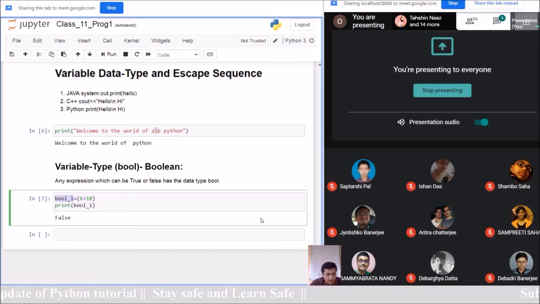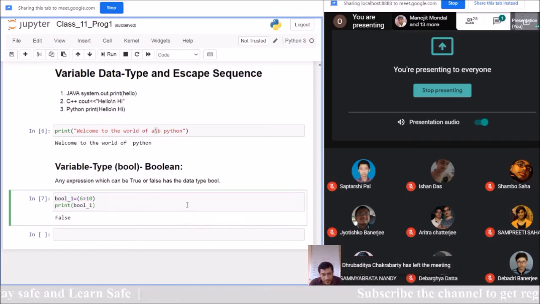Sampriti, can you give the answer? If you ask me how we can say it is an identifier, what would be my answer? Sampriti? Sir, I can't tell. Okay.